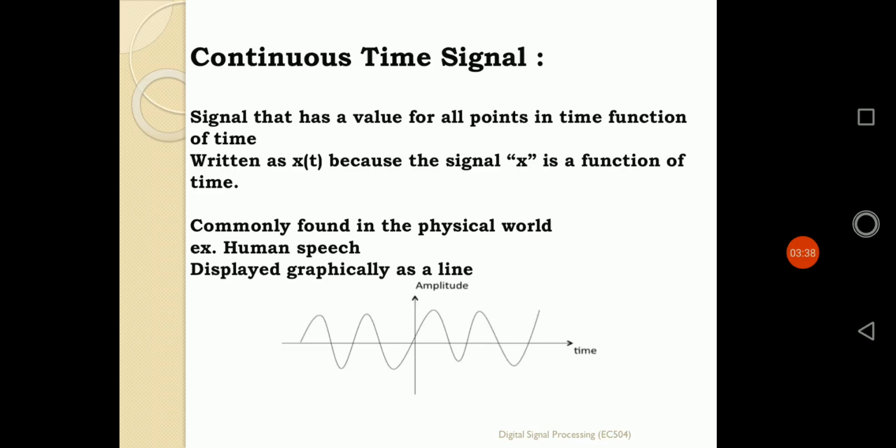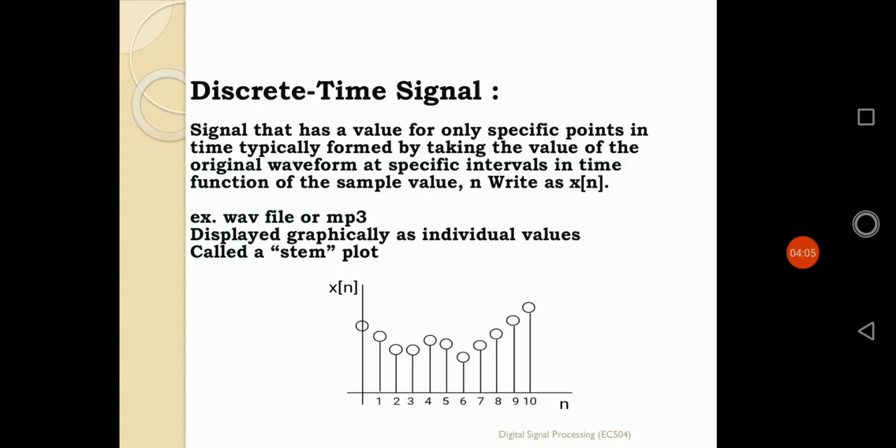That means every instant of time is present. Let us suppose the time span is from -5 to +5. From -5 to +5, each and every second, microsecond and nanosecond is present, and for each instant we get a particular amplitude of the signal. That defines the overall concept of the continuous time signal.